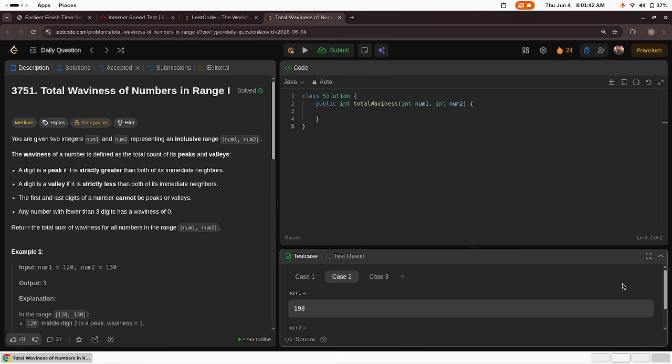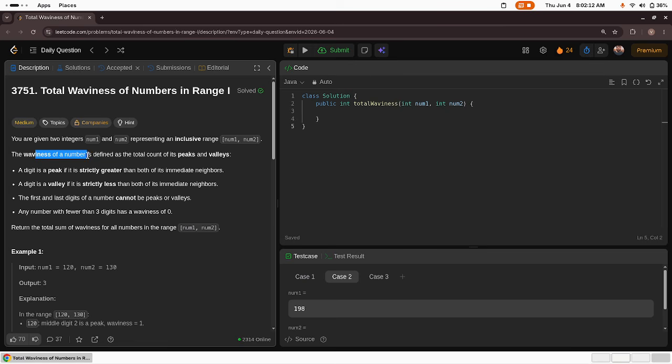So let's get started with today's LeetCode problem of the day. It's 3715, Total Waviness of Numbers in Range 1. It's a medium problem, so first let's read this problem. You are given two integers num1 and num2 representing an inclusive range, like num1 and num2 both are included.